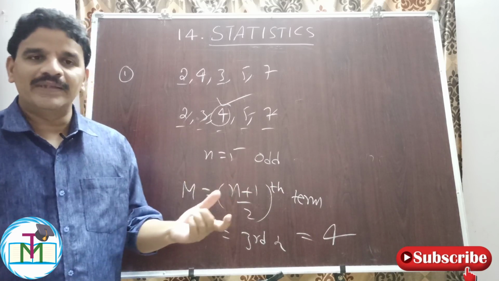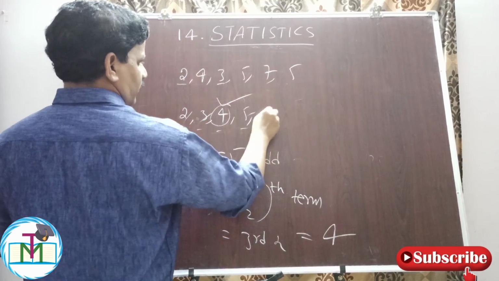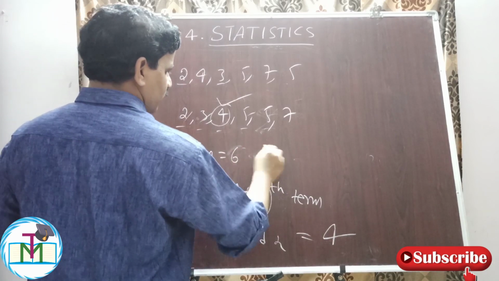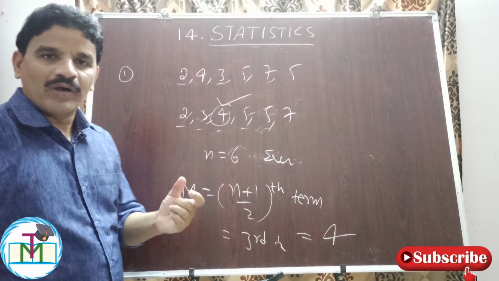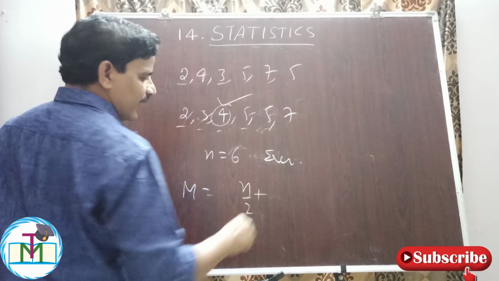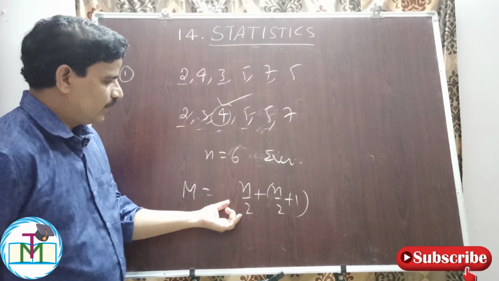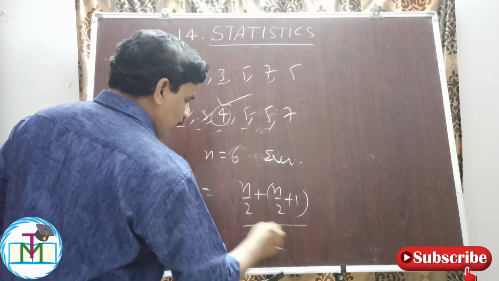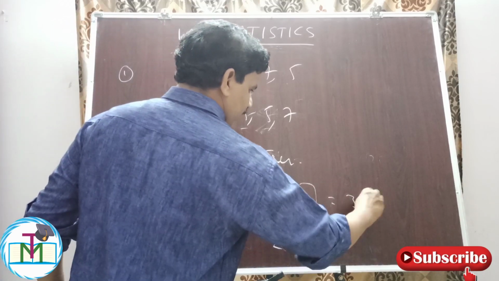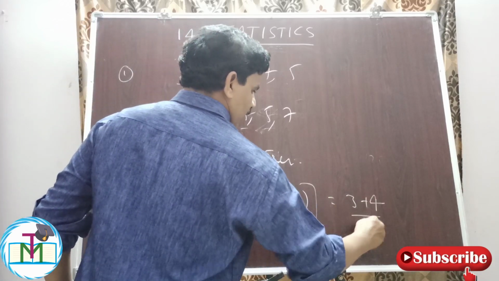When n is even, what will be the median? Let us see here. For example, if you have 5 here, then we write 5 and 7. Now n is equal to how much? 6. Even. So when n is even, the median formula is the average of the n by 2th term and n by 2 plus 1th term, that is, n by 2 plus (n by 2 plus 1) by 2th term. N is equal to 6 here. 6 by 2 means 3. Plus 3 plus 1, 4, by 2.